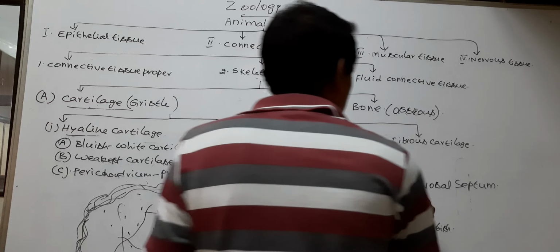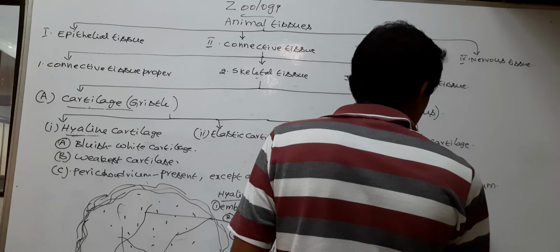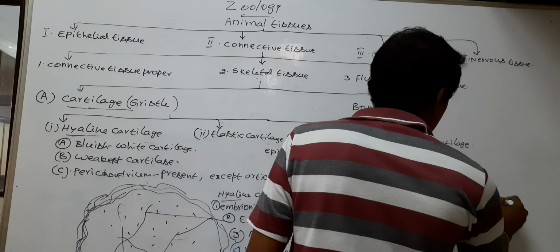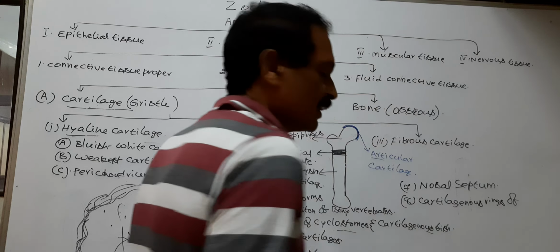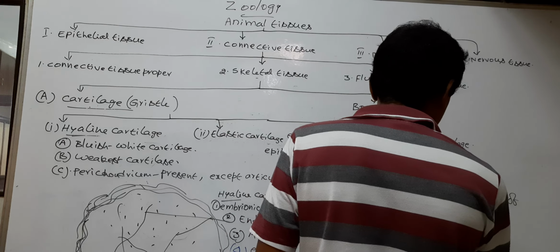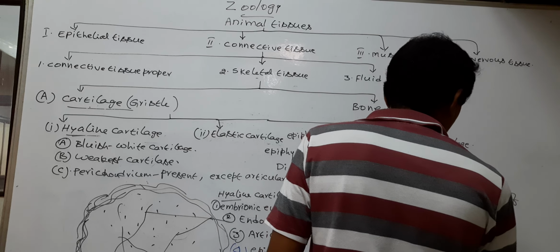Next, the cartilaginous rings of trachea, bronchi.